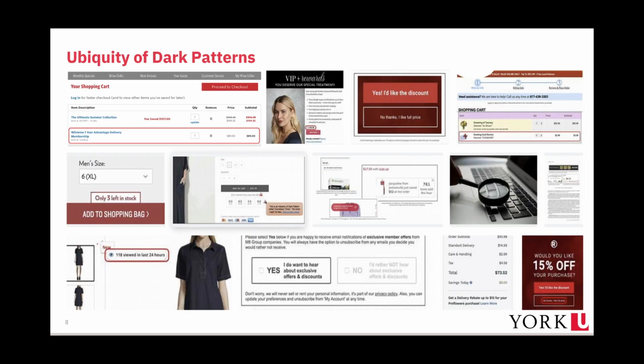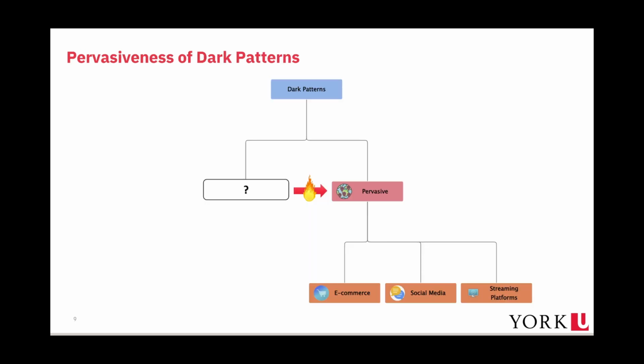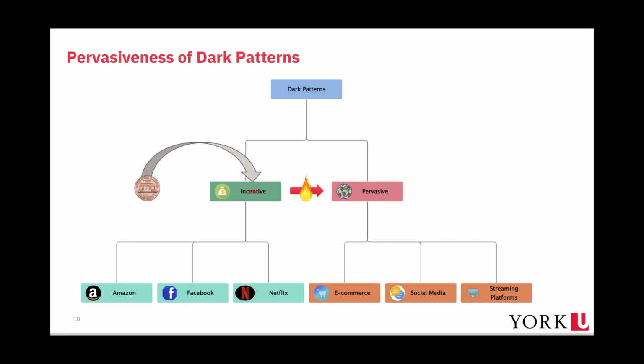Dark patterns have become so pervasive in the online environment that one is forced to ask the question, what is fueling the prevalence of dark patterns in the online environment? The answer to the question is not far-fetched. Financial incentive, particularly the cent in the incentive, which has led both small and big online companies such as Amazon, Facebook, and Netflix to deploy them on their platforms as part of their aggressive marketing strategies, quote and unquote, to increase profitability. But then, what is the operational mechanism of dark patterns that make them effective to the advantage of online platforms?